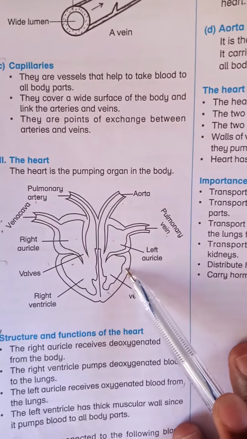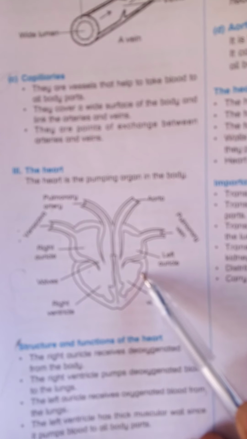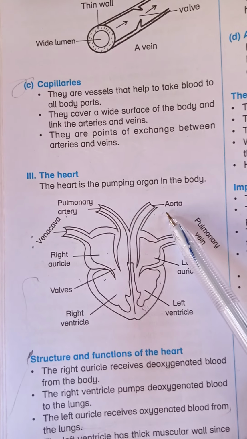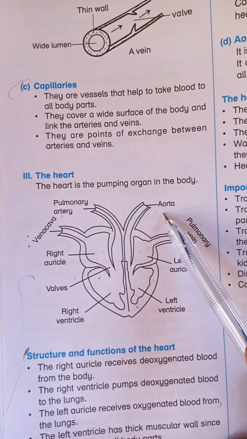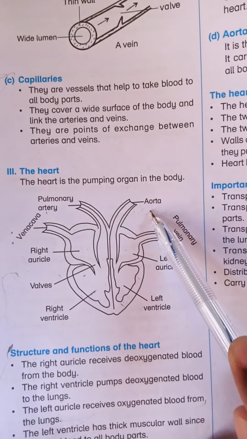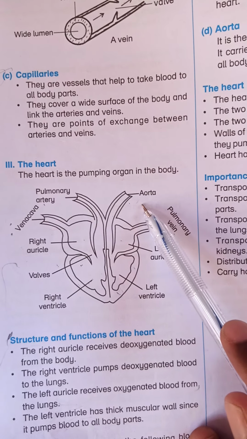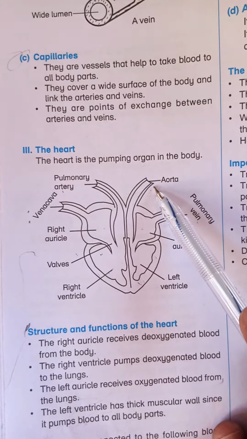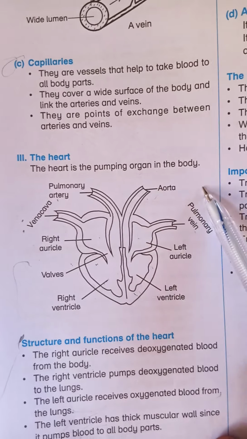The left ventricle, we have said, is the most muscular chamber because it pumps blood through the aorta, which is the main artery, to all parts of the body. And this blood is the oxygenated blood. The oxygenated blood now flows to all parts of the body.